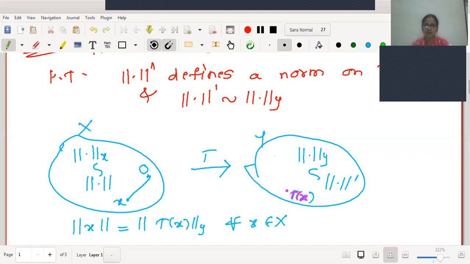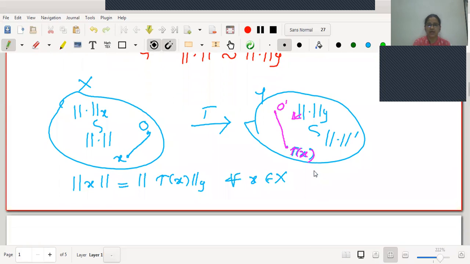Somewhere here is the origin, say 0 dash, right? Then what is the distance between the two vectors? This distance is obtained by this norm Y. Therefore the new norm, which is actually a distance of a vector X from the origin, is now defined as the distance of the vector T of X in the normed linear space Y, and which is being calculated with the help of norm Y. Okay, therefore we will go to prove the example.